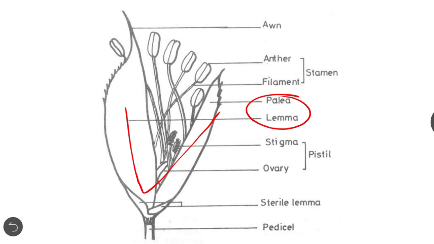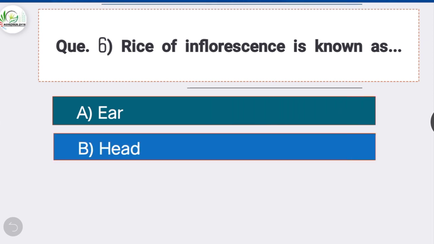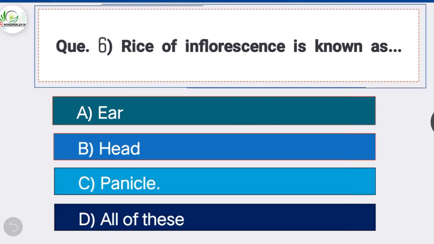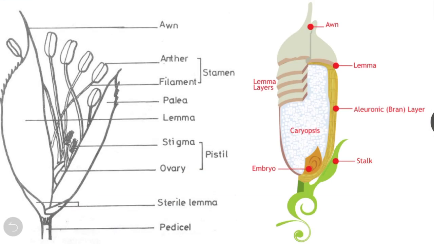Next question number 6. Rice inflorescence is known as, option C is correct, panicle. Rice inflorescence is called as panicle, which has 6 number of stamens. In case of wheat, inflorescence is known as ear or spike. The seed of both wheat and rice is known as caryopsis.